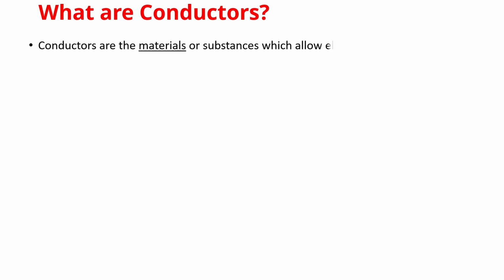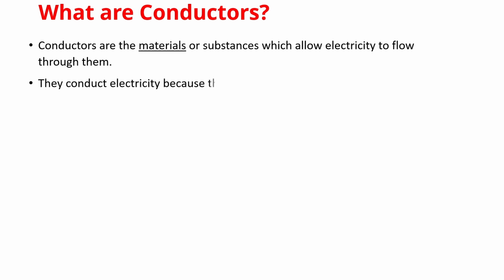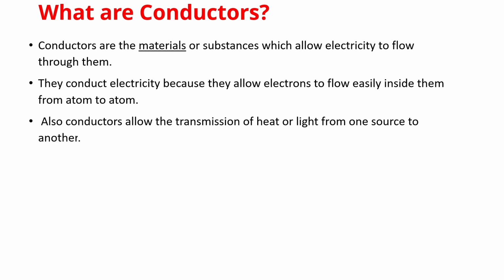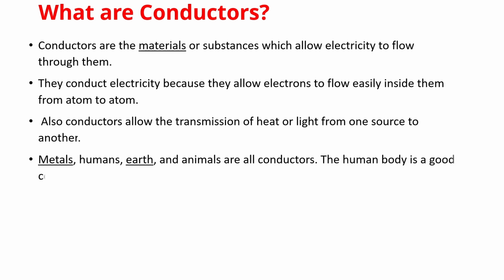Conductors are the materials or substances which allow electricity to flow through them. They conduct electricity because they allow electrons to flow easily inside them from atom to atom. Also, conductors allow the transmission of heat or light from one source to another. Metals, humans, earth and animals are all conductors. The human body is a good conductor. That's why we get electric shock.